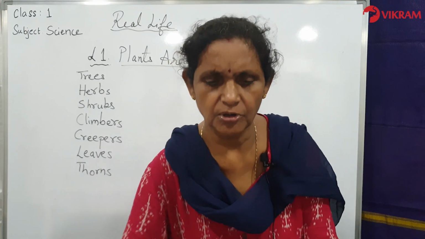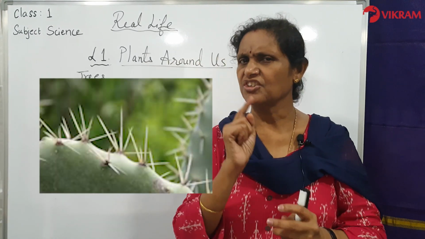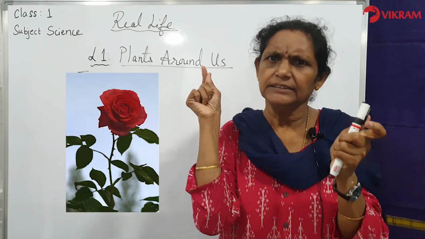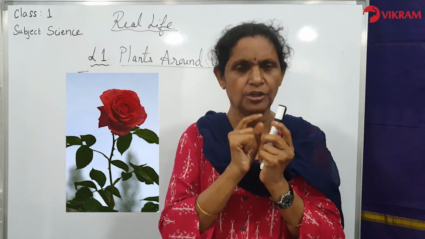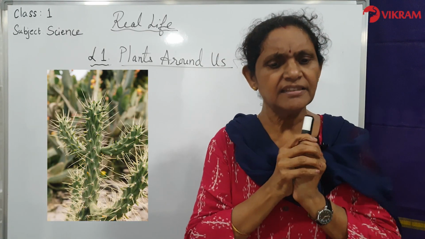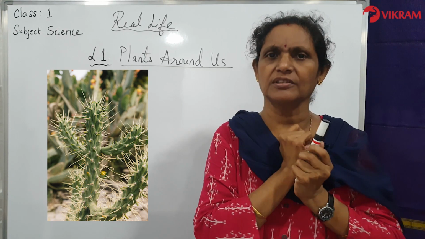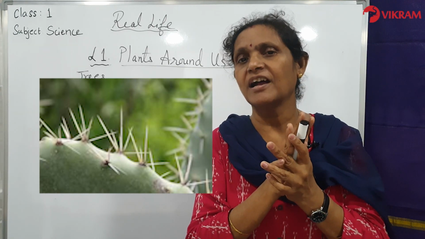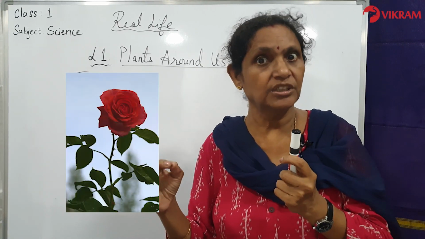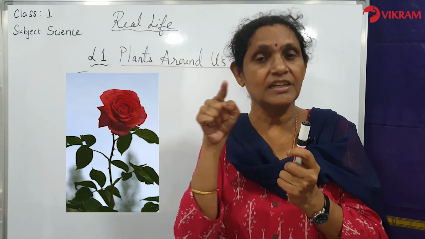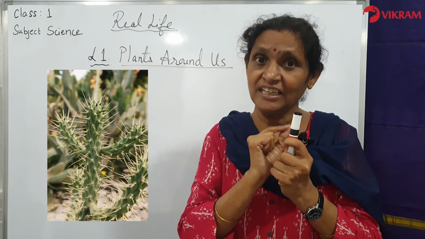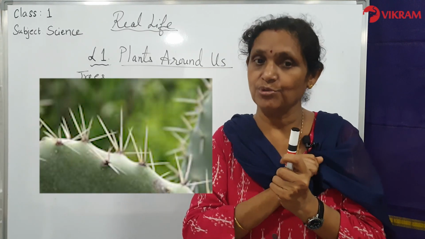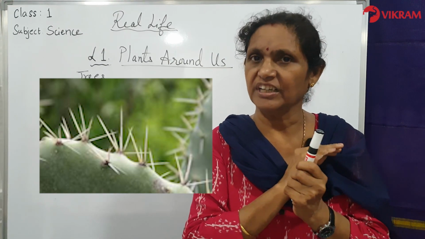Now let us understand about thorns. I am sure you have touched a rose plant, rose flower. Beside it there is a thorn, you know. When you touch it, it will go into your finger. So you know what is the meaning of thorns. There are some plants which have very sharp thorns, like the rose also. So when there are thorns on the plant, on the leaves, other animals like cows and goats will not come and eat that because the thorns will hurt them. So thorns are very important for the plant. They help the plant see that no other animal comes to eat them. So most animals do not eat thorny plants.